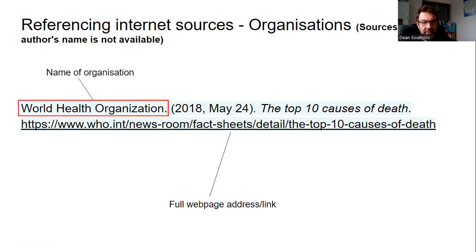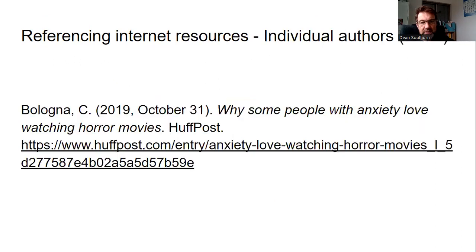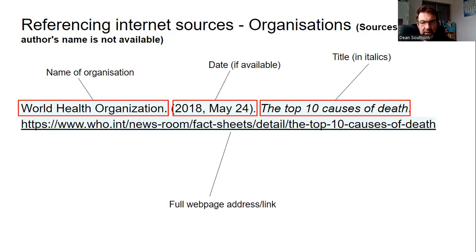Okay, so other things to notice: the name of the organization, the date if available, if not n.d., the title again in italics, and the full link after.